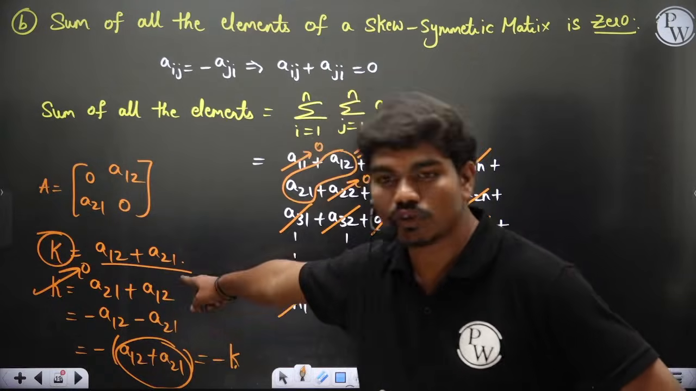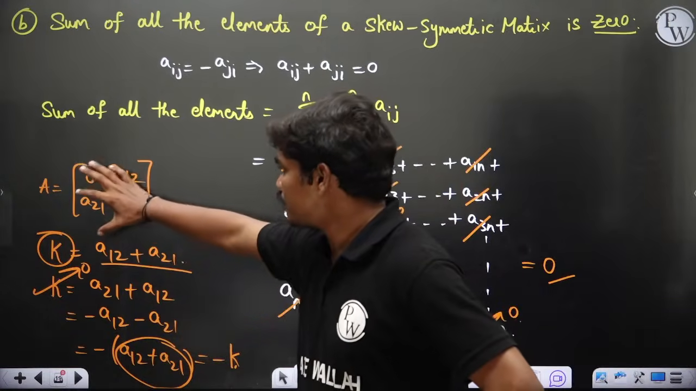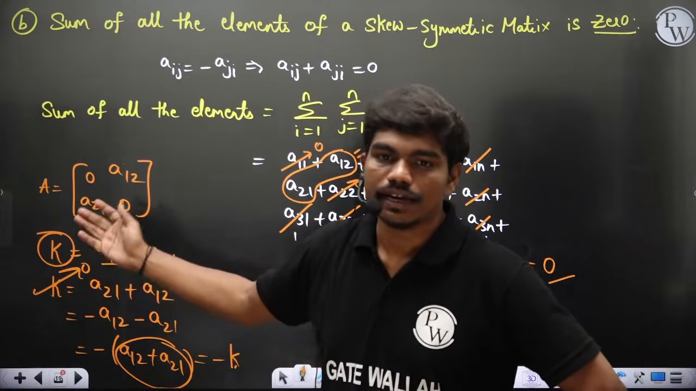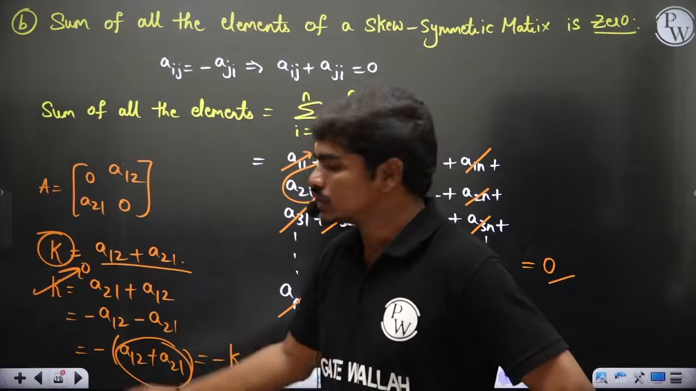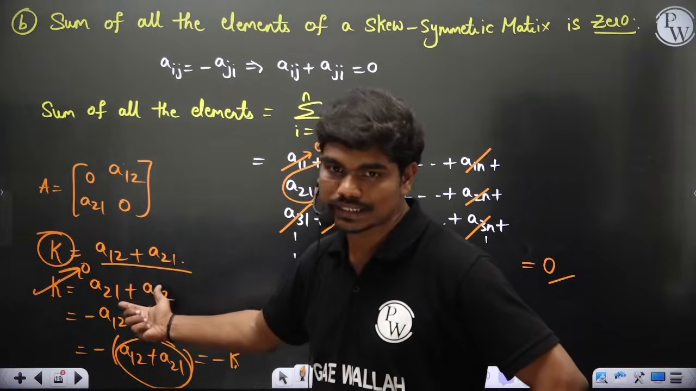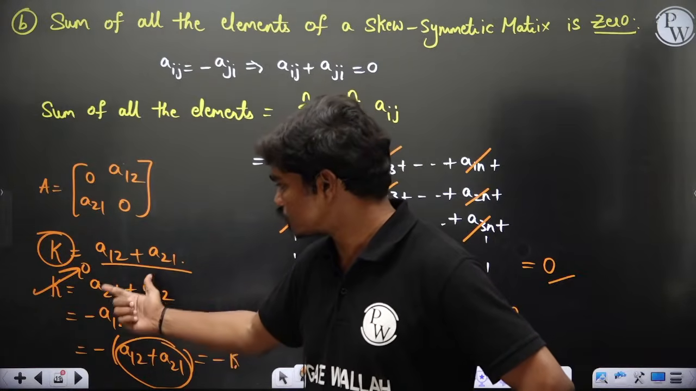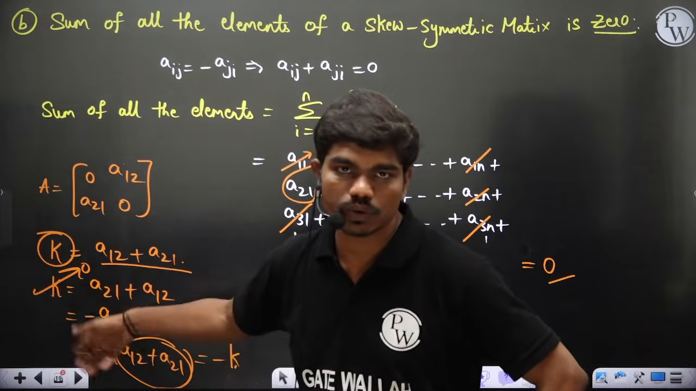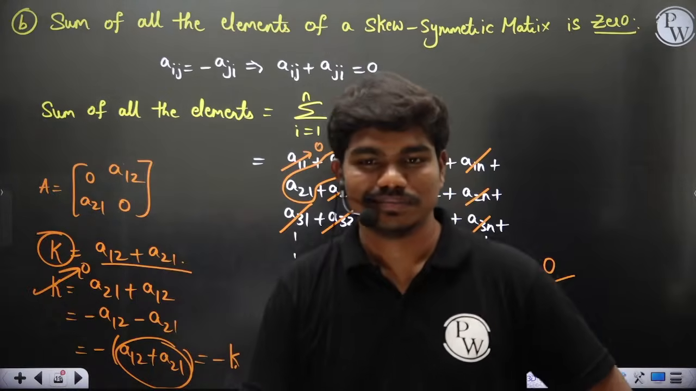Is this clear what I have done? I have taken this sum as k. Of course, diagonal elements are anyhow 0. I have neglected them. Or even if you take a_ii, it will become 0, of course. So first I have flipped the indices. So a21 plus a12. This summation and this summation will remain same. But here I have used the property of skew symmetric. So I got negative of this k actually. So k equals minus k. So k is 0. That's it.